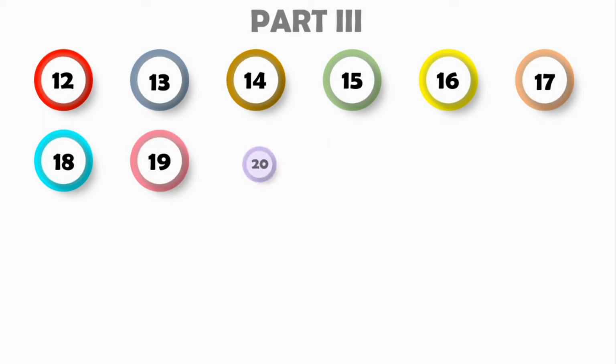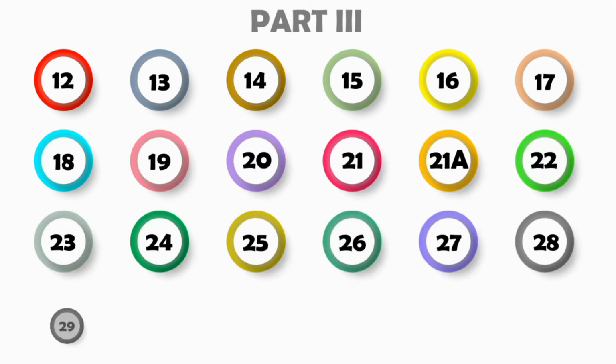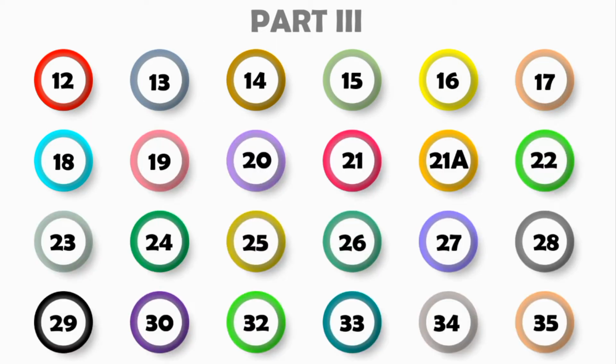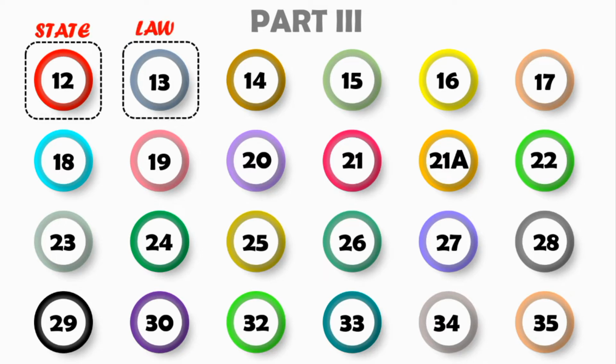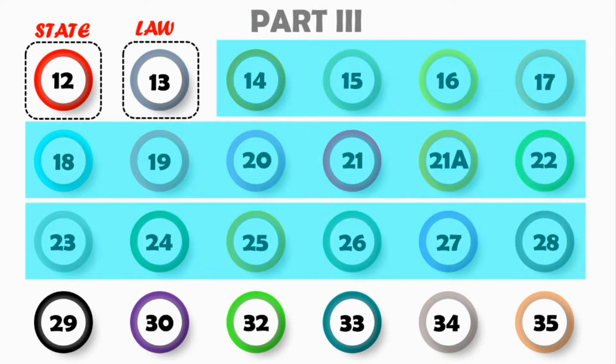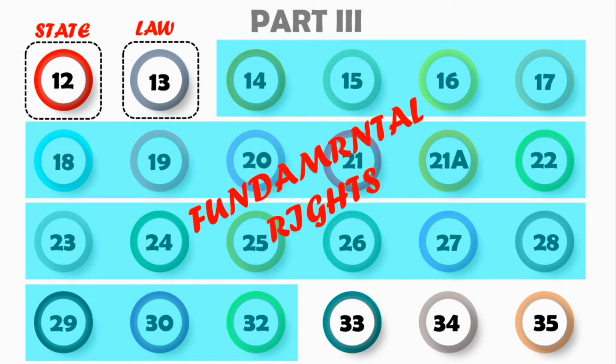Part 3 of the Indian Constitution contains a total of 24 articles, from Article 12 to 35. In Article 12, the definition of state is given. In Article 13, the definition of law is given. From Article 14 to 32, six types of fundamental rights have been talked about.